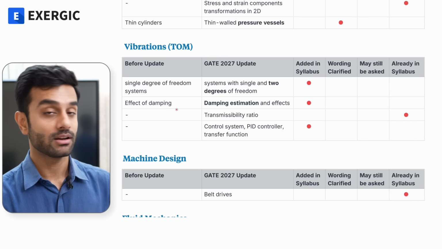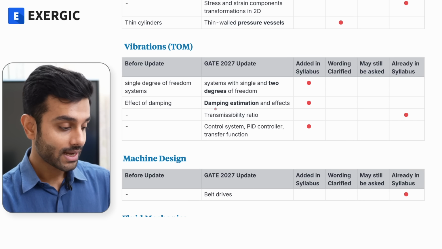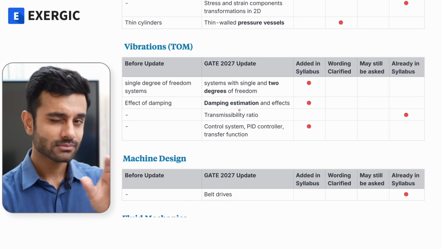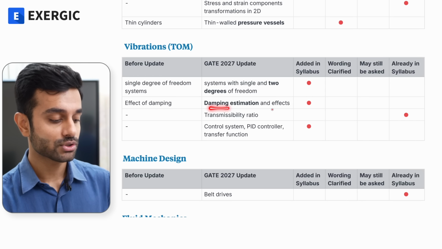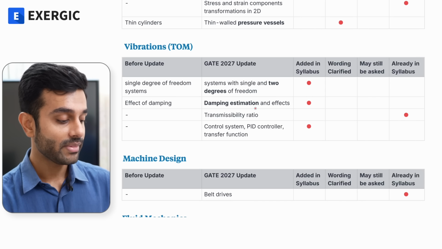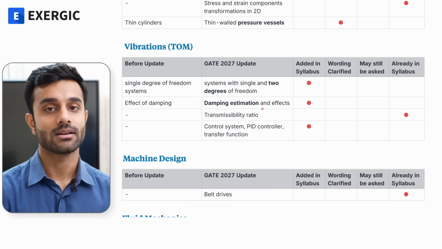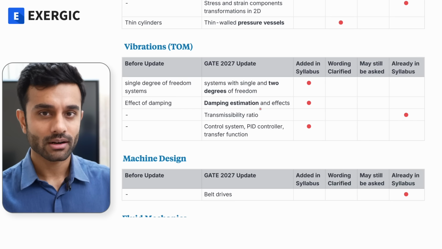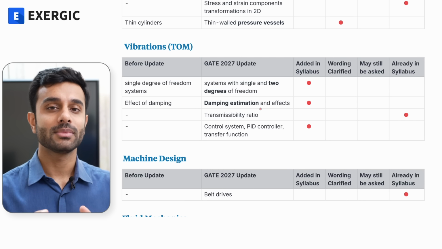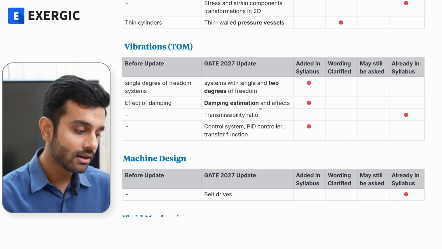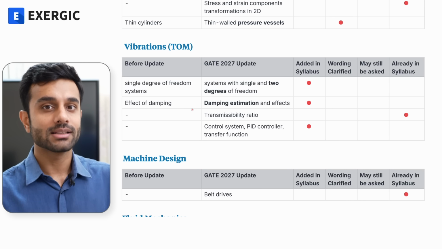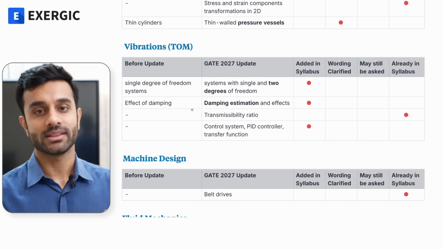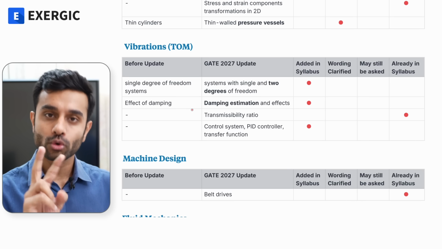Effect of damping was written before the update. Now damping estimation and effect, these 2 things are written. They are sort of different. Damping effect was already there, as you can see here, but damping estimation has been separately mentioned. Now damping estimation, in some way we cover it. Logarithmic decrement actually is something which comes under damping estimation, but there are other ways as well. I mean, to estimate the damping there are broad 2 methods.